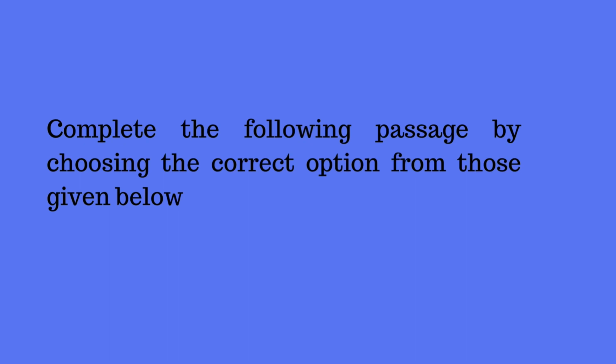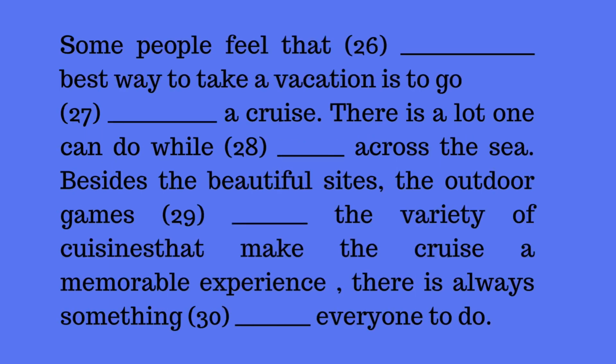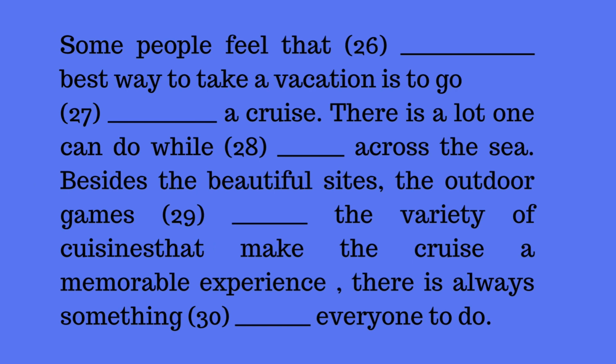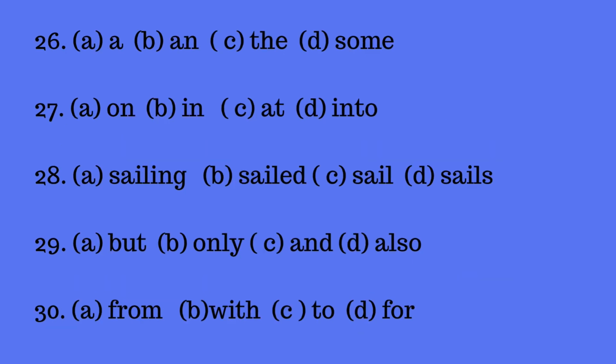Complete the following passage by choosing the correct option. Okay. So this is the question. Some people feel that the best way to take a vacation is to. So 26 options are A and the sum. Here the answer is the, because it is superlative degree. The best. That's why answer is the. Then on a cruise. Here it is on. Before cruise we use on.